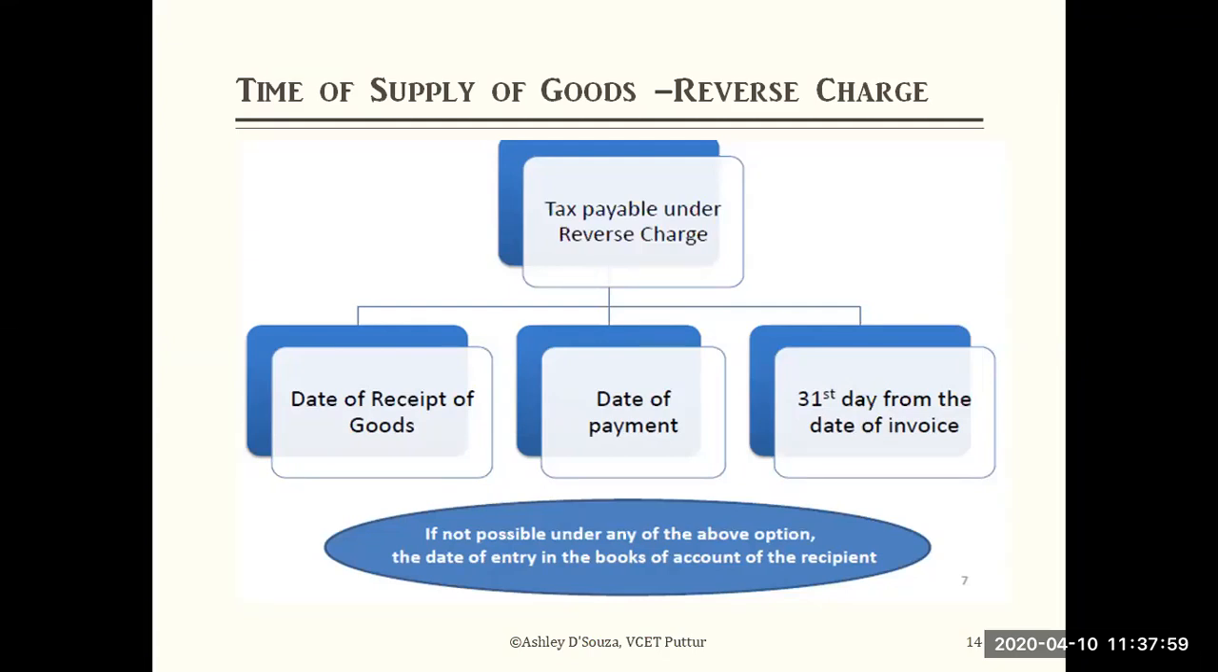If it is not possible under any of the above three options, and you are not able to find out the time of supply, then the date of the entry in the books of accounts of the recipient is considered the time of supply, because we are dealing with reverse charge. So the date on which it is entered in the recipient's books is the time of supply.